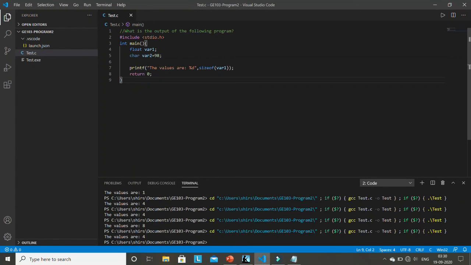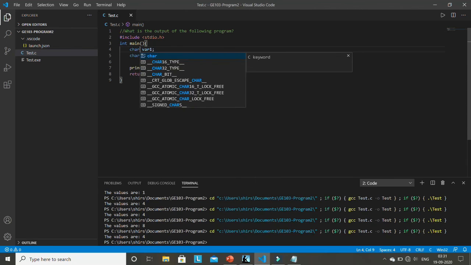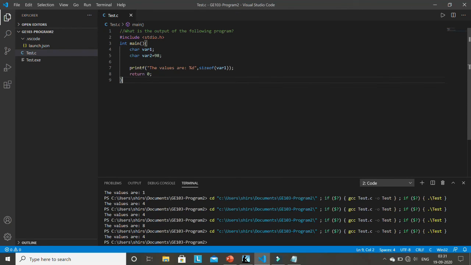So you can see the same variable 1 has different size based on the data type. If it is integer, it will go for 4. If it is long integer, it will go for 8. If you go for character, it is going for 1 byte. For example, the moment I write float variable 1, it means the computer will allocate a location in its memory of 4 byte size, because float needs 4 bytes. If I write character, then the computer will allocate a memory for variable 1 of size 1 byte, because character needs only 1 byte.